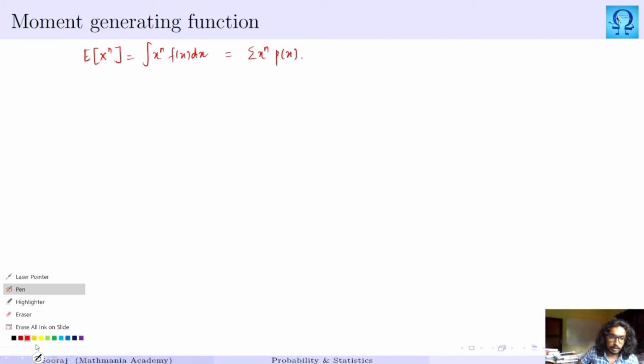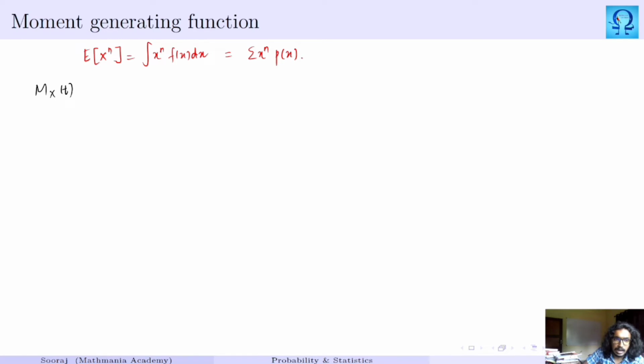It is denoted as M_X(t). So it means moment generating function of the random variable X, which is a function of t, which is nothing but expectation of e to the power tX. How does it look? If it is a discrete random variable, it is summation e to the power t x_i times probability of x_i, where i runs over whatever the limits are. So this is for the case of a discrete random variable.